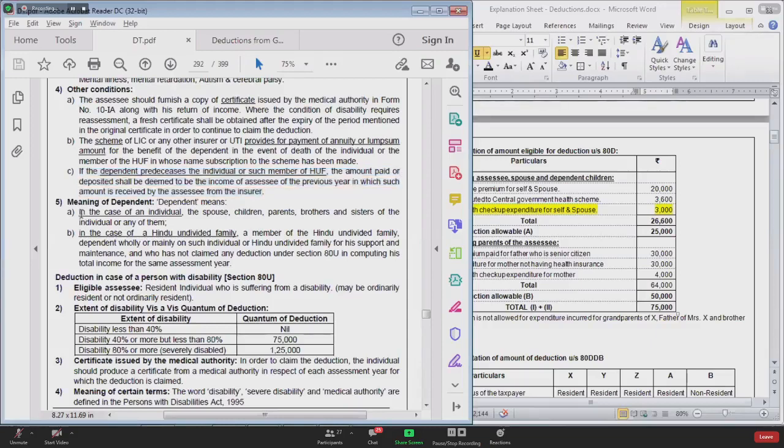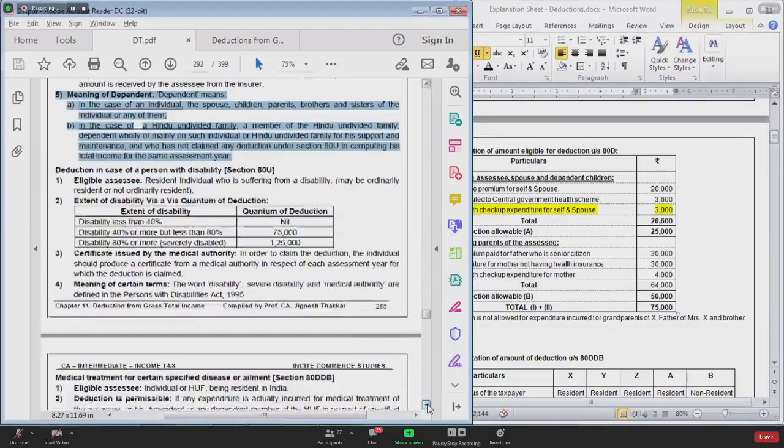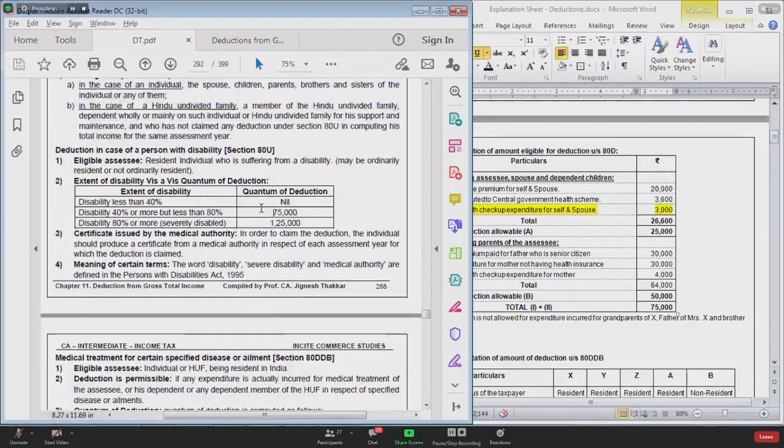Last point, individual can claim deduction for dependent spouse, dependent children, dependent parents, dependent brother and dependent sister. HUF can claim deduction for any member of family. With this section 80DD is over. 80U also it is similar to that only.